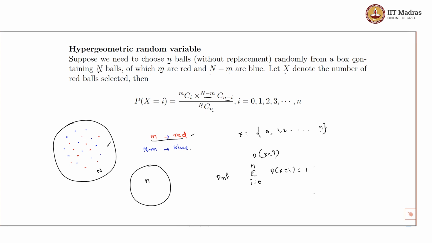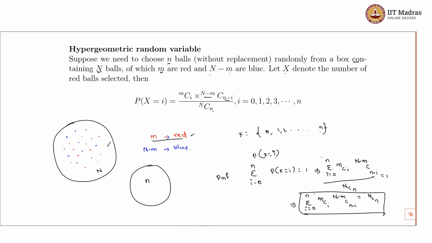This implies the sum over i equals 0 to n of m choose i times N minus m choose n minus i, divided by N choose n, is equal to 1. This implies the sum over i equals 0 to n of m choose i times N minus m choose n minus i is equal to N choose n. This is one condition which we will be using later.